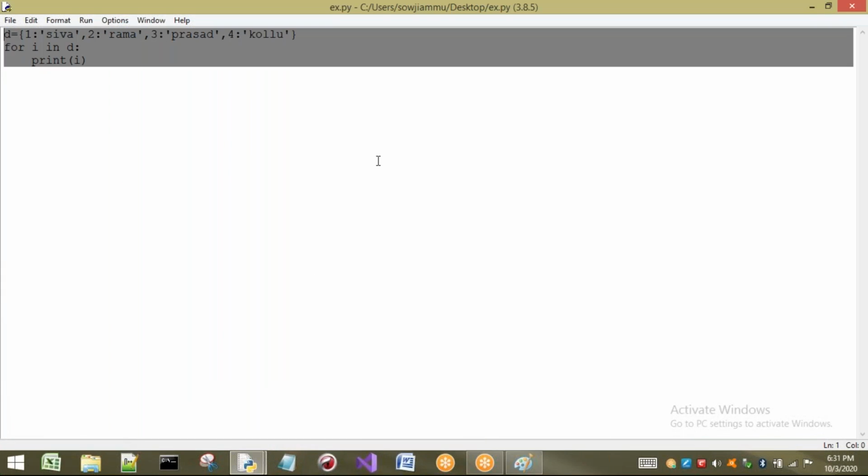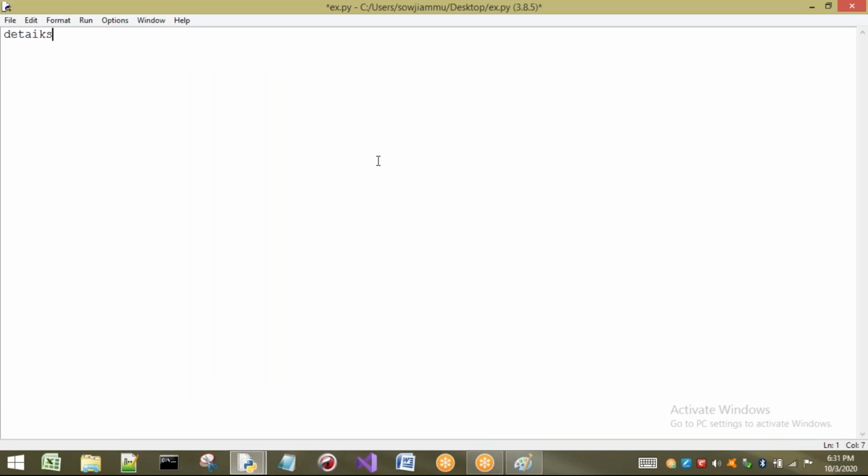Okay, let us take that one. I am going to take the details of a student. I am going to take an empty dictionary, and later I will insert the values into this dictionary.